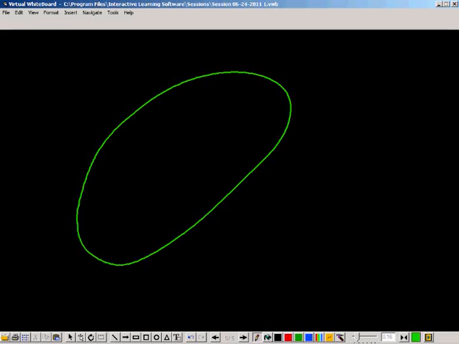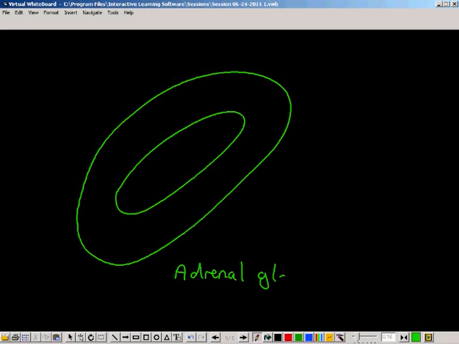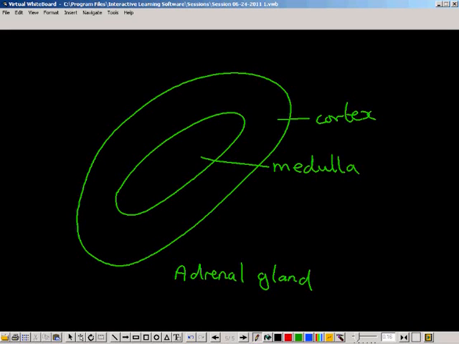We're now going to look at a specific hormone-producing gland or endocrine gland, and this one is called the adrenal gland. We each have two adrenal glands, one on the top of each kidney. It has an outer region called the cortex, and if you look through a longitudinal section, you will see an inner region that we know as the medulla. Each section of the adrenal gland is responsible for producing different hormones.